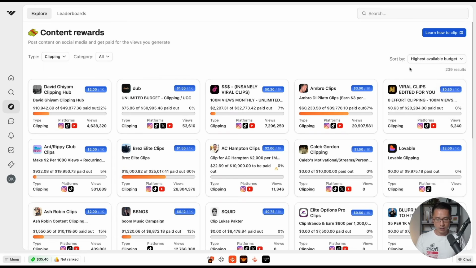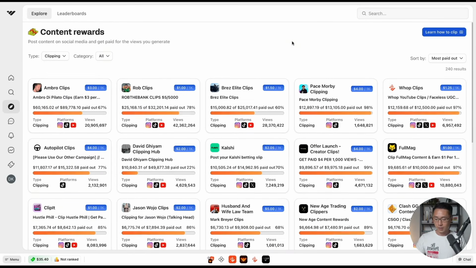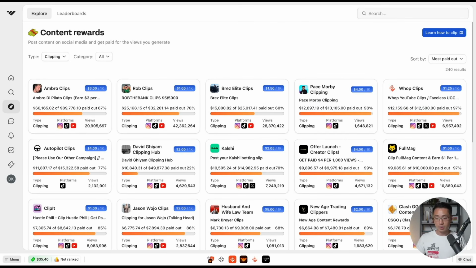And on the right-hand side, we can come to sort by, and then let's select most paid out. These are usually the people with the highest budget and the best content. And what I'll do is try to find creators that maybe you already watch. So when you create content, you are actually more familiar with them.